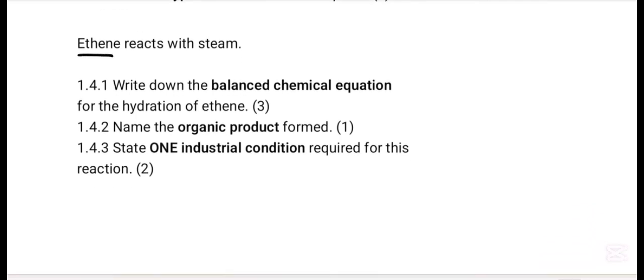Ethene reacts with steam. Steam, water vapor, that is H2O gas. Ethene, 1, 2, there are 2 carbon atoms. The 2 carbon atoms react with steam. Steam, water vapor, which means H2O.